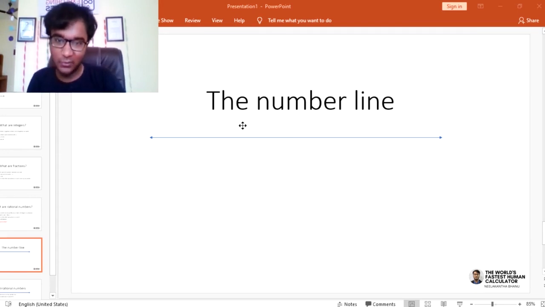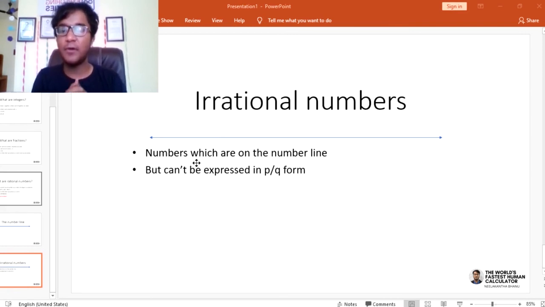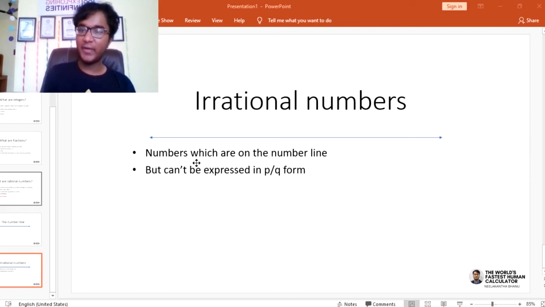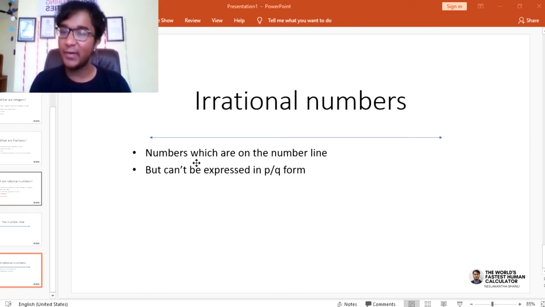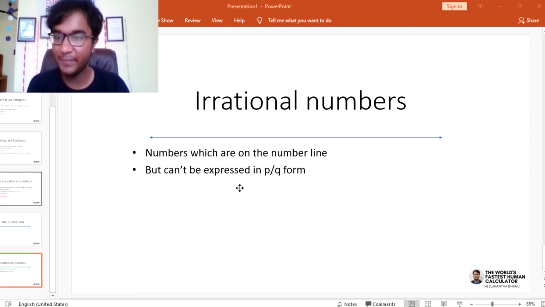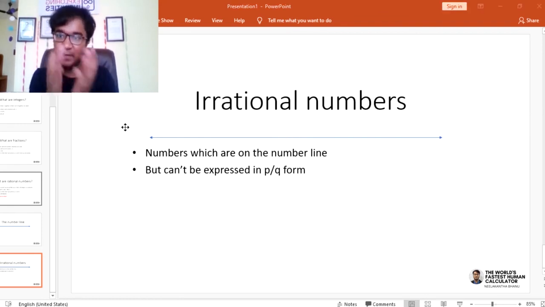So what will we see? There are a few numbers which are represented on the number line but cannot be expressed in p by q form. We'll be looking at the decimal definition of this in the next class. Any number which cannot be represented in the form of p by q is called an irrational number, and rational numbers plus irrational numbers, putting these sets together, will give us the set of real numbers.